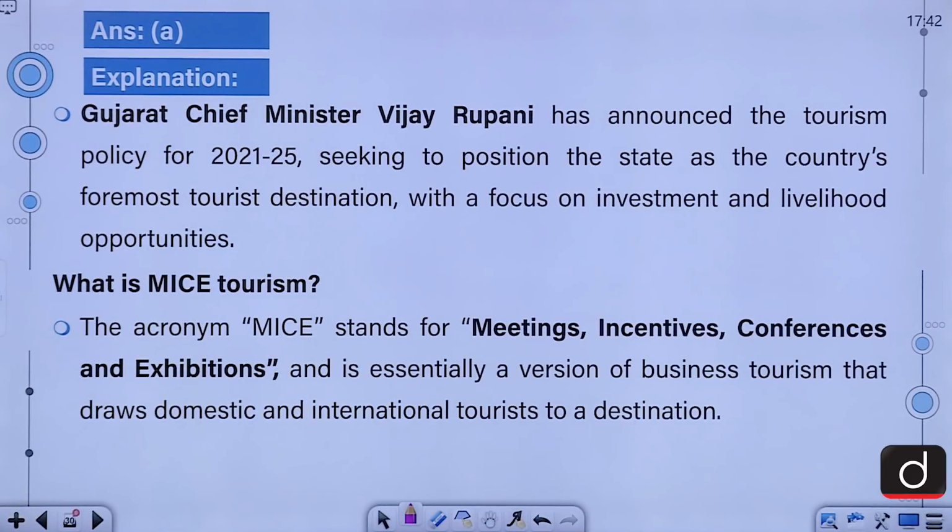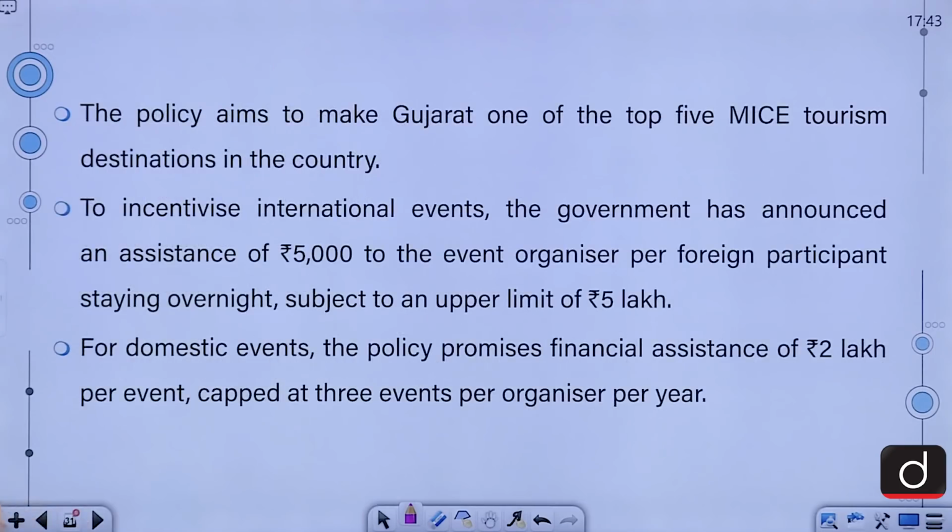Gujarat Chief Minister Vijay Rupani has announced the tourism policy for 2021-25, seeking to position the state as the country's foremost tourist destination with a focus on investment and livelihood opportunities. What is MICE tourism? The acronym MICE stands for Meetings, Incentives, Conferences and Exhibitions, and is essentially a version of business tourism that draws domestic and international tourists to a destination.